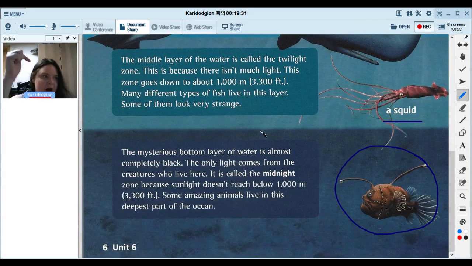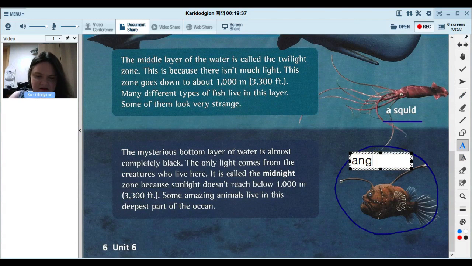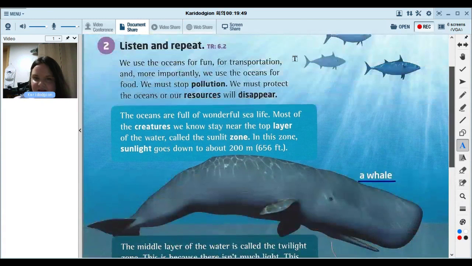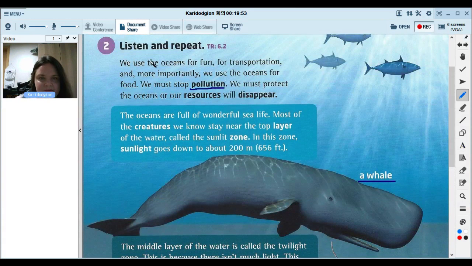They live on the bottom of the ocean where it's very dark. I think this is called an anglerfish. Has a little light on its forehead. I think that's his name. All right, let's go over some more vocabulary words. Pollution, and then we can read.